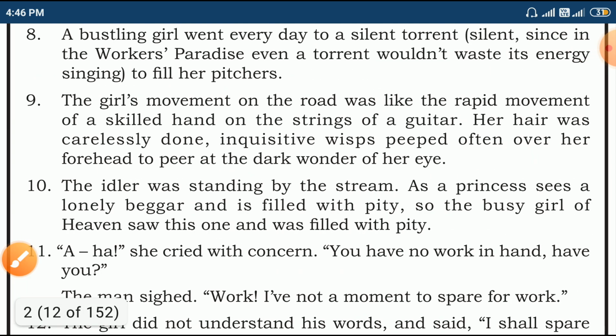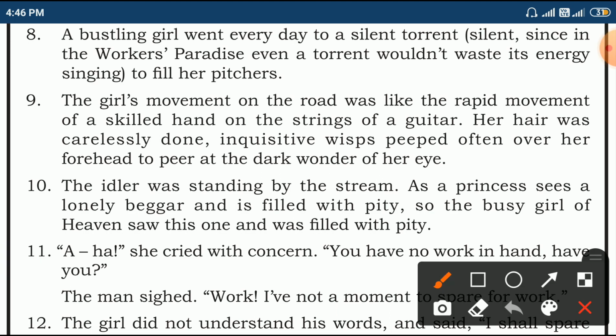When we go to the second page, we have a bustling girl who went every day. Bustling girl, busy girl, and hurrying. She is very hurry-burry, right? She went every day to the silent torrent. She comes every day to that silent torrent. Look at the word the author used, silent. Silent torrent. Torrent, a kind of stream.